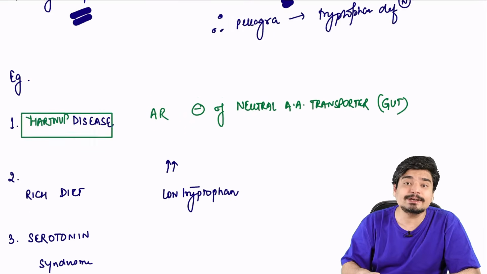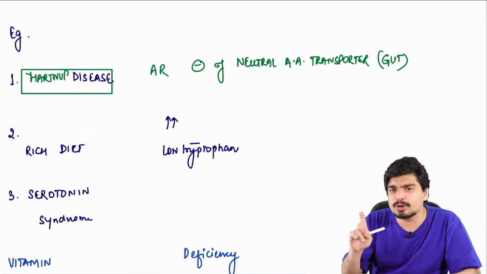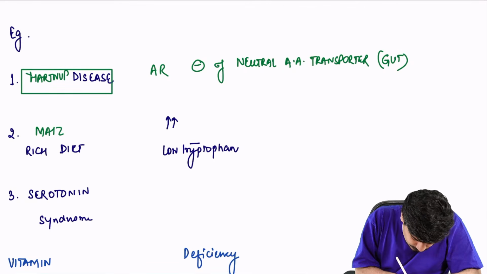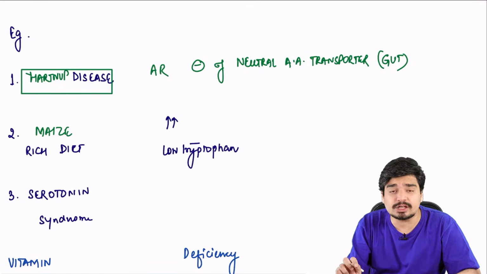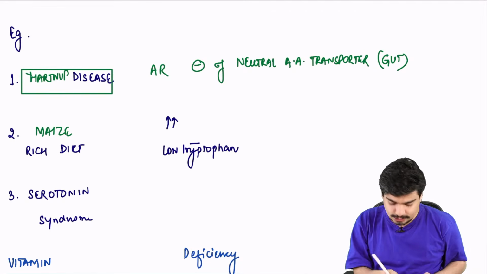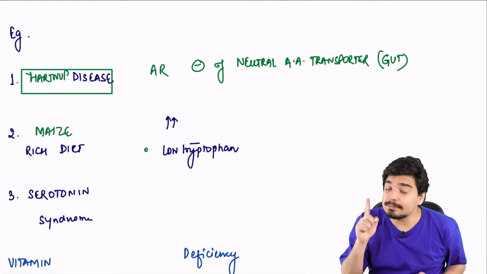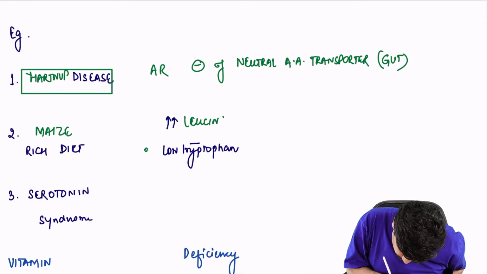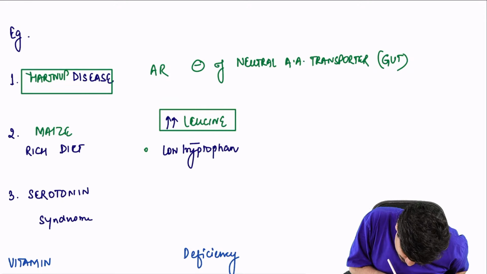The second thing that can lead to pellagra is a maize-rich diet, very important. Maize is what? Corn, right? Again, this has been asked very frequently in FMG. Now, what is the problem with a maize-rich diet? Maize has low tryptophan, and maize actually contains a very high amount of leucine.